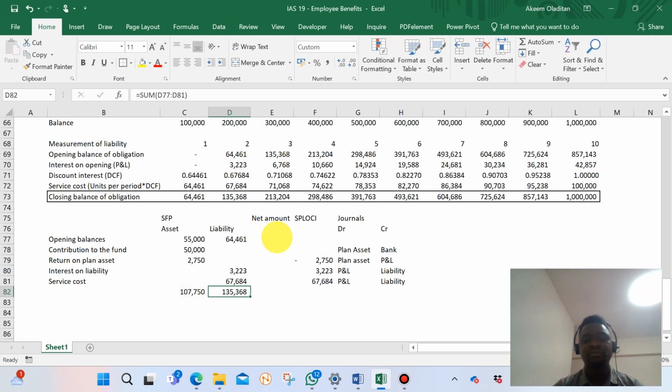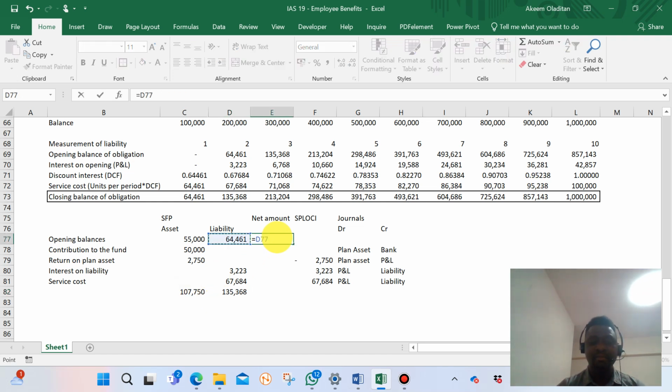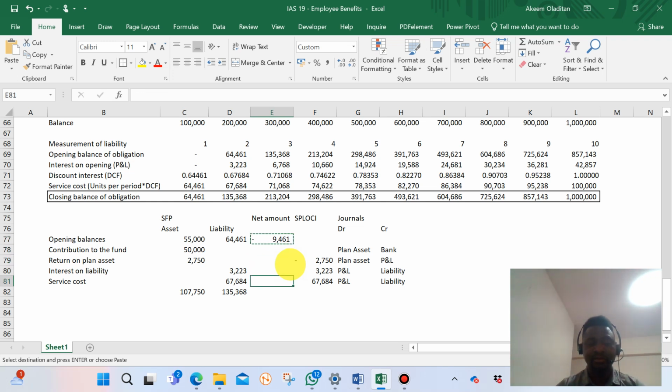So at the opening period, the net amount that will be recorded in the books will be negative, which is the liability amount, and the same amount, the same deficit, because this is a deficit, it's not a surplus. So that deficit is what we have here. Yes, it's a deficit because it's the amount by which liability exceeds the assets.